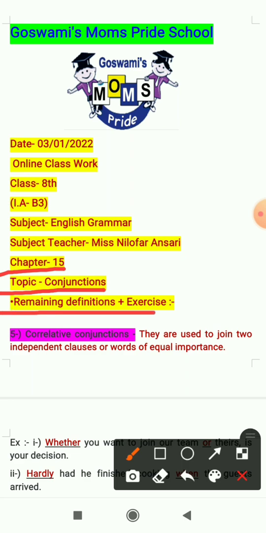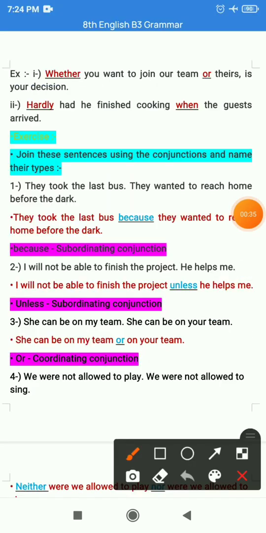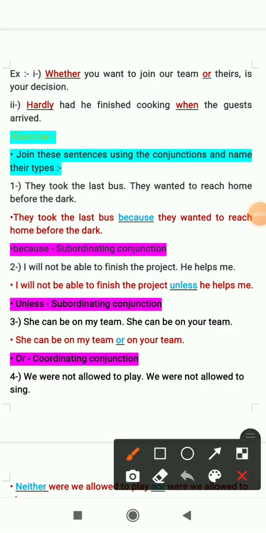Let's see the definition, that is correlative conjunctions. They are used to join two independent clauses or words of equal importance. When we have two clauses or words which have equal importance, we join them with correlative conjunctions. Examples can be seen here.